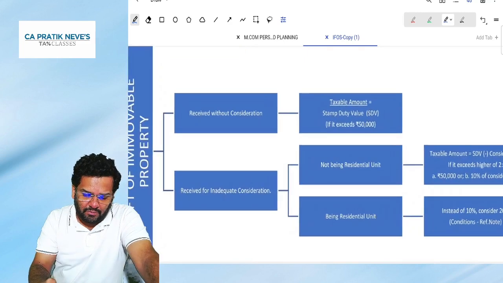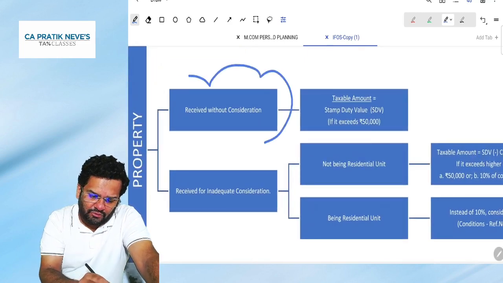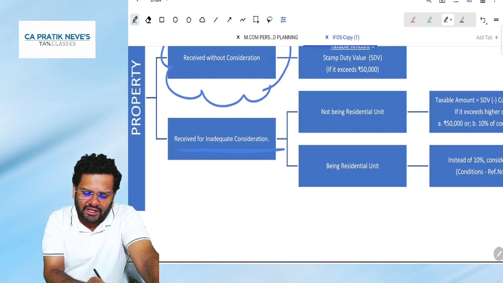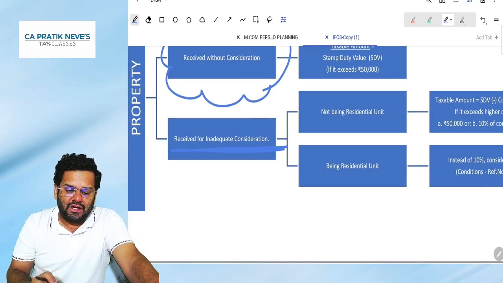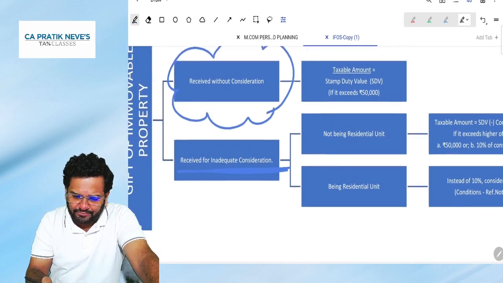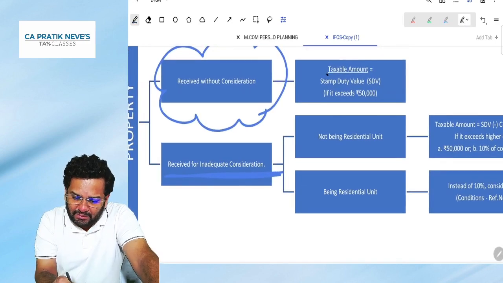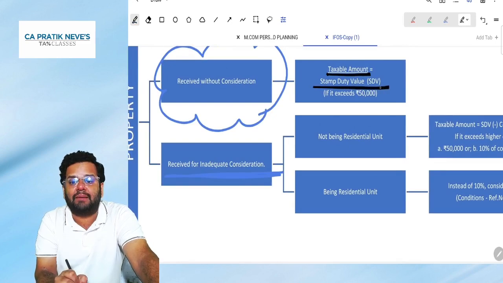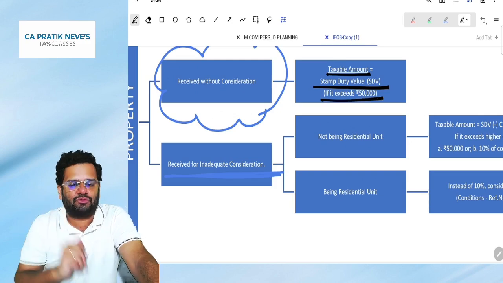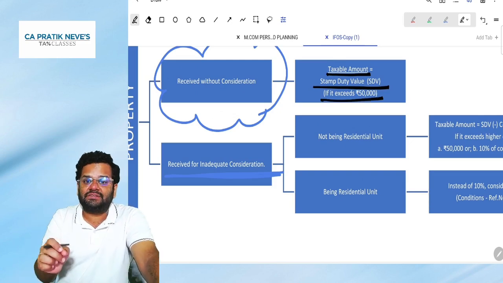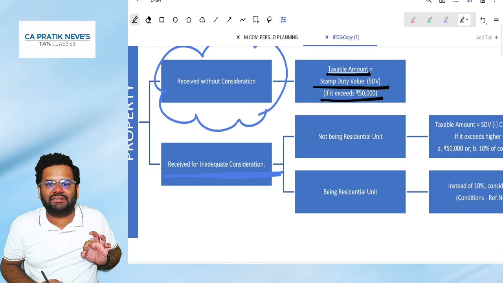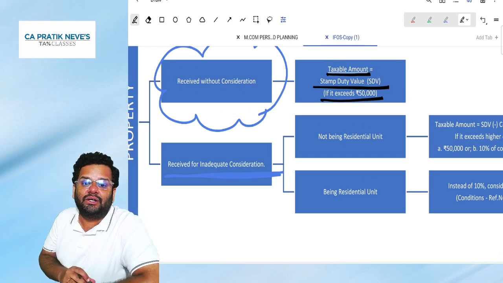If it is received without consideration, or it could be received for inadequate consideration. If it is received without consideration, then the taxable amount will be to the extent of stamp duty value, if that stamp duty value exceeds 50,000. But if it is for inadequate consideration, what will happen?